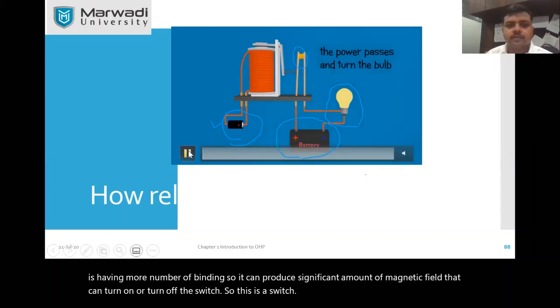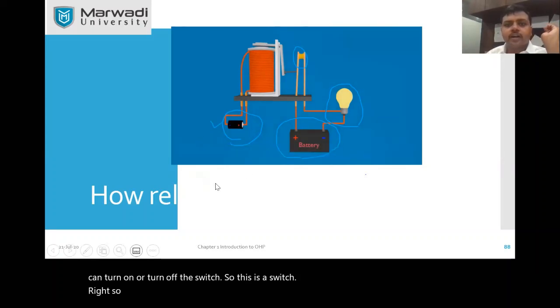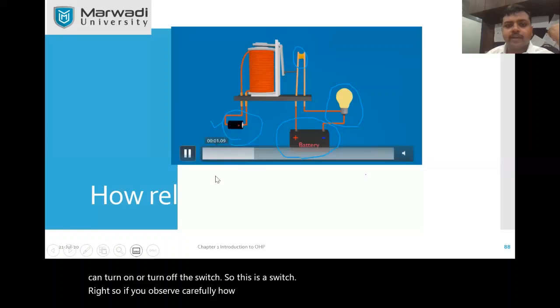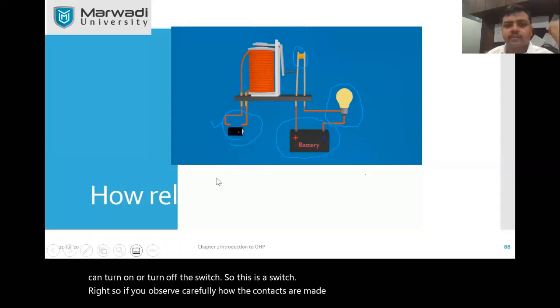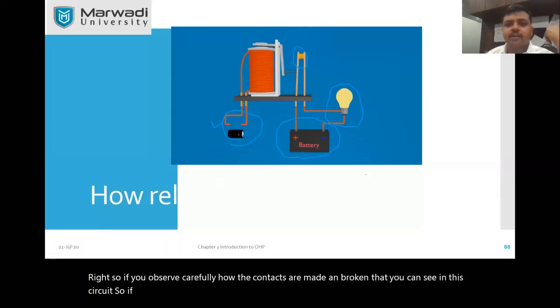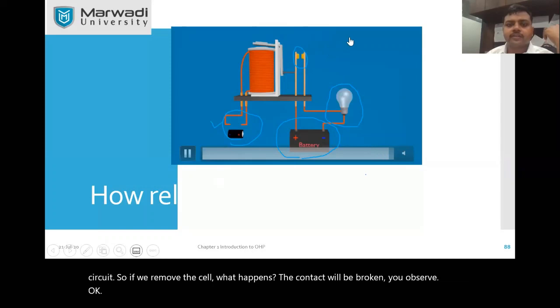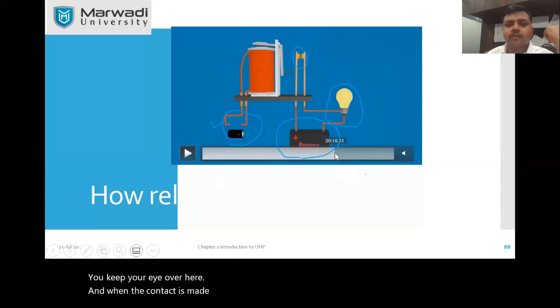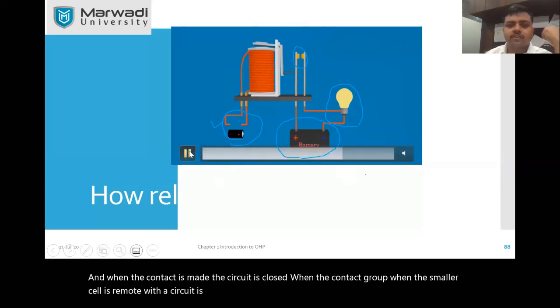If you observe carefully, you can see in this circuit how the contacts are made and broken. If we remove the cell, what happens? The contact will be broken. Keep your eye over here. When the contact is made, the circuit is closed. When the small cell is removed, the circuit is broken. So that's the function of a relay.